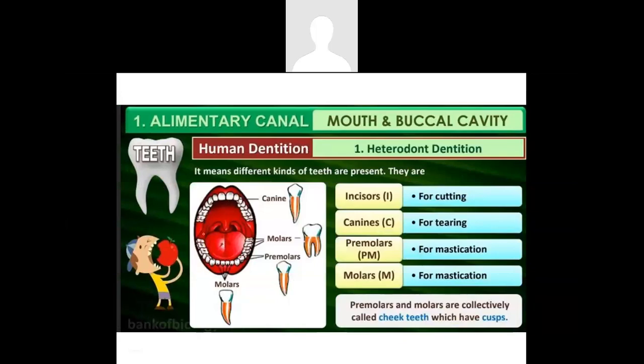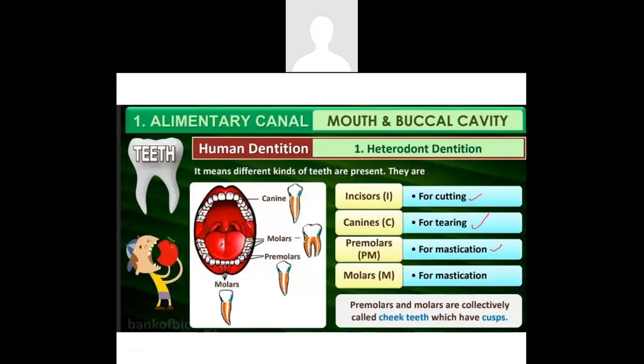What is the meaning of heterodont dentition? Heterodont means there are different kinds of teeth present. For example, in human beings, we have incisors, canines, premolars, and molars. So there are 4 different kinds of teeth in human beings. The incisors are used for cutting the food, and the canines are used for tearing the food.